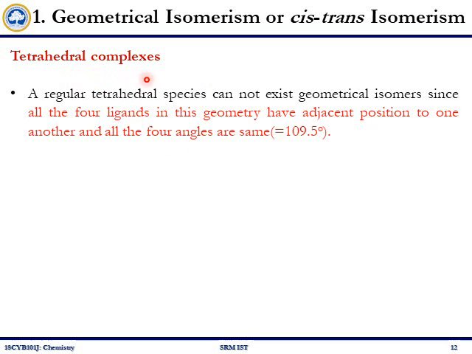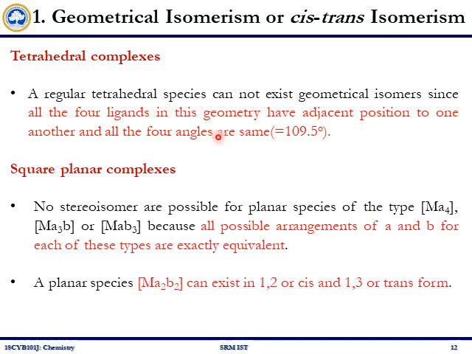Tetrahedral complexes have 4 ligands which occupy adjacent positions to one another, and all the 4 angles are the same. Hence, it cannot exhibit geometrical isomers. And in case of square planar, there won't be any geometrical isomers in a Ma4 type, meaning that you have one metal and 4 ligands that are similar.